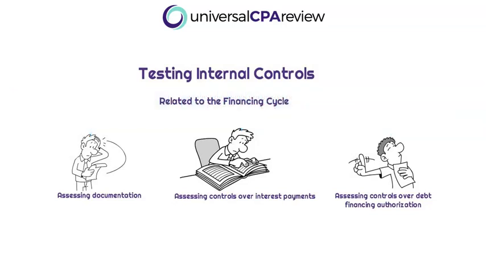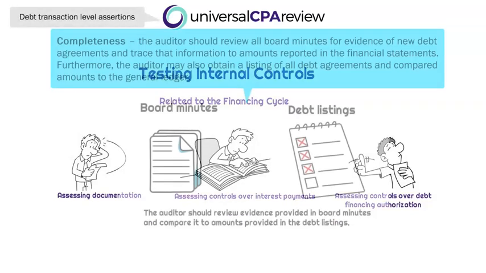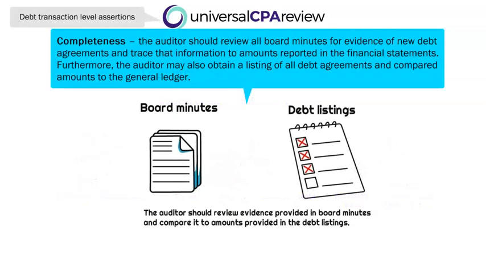Okay, so once we understand internal controls and we've adequately tested for them, we could subsequently perform substantive tests of details, right? So what type of documentation will we be looking at when we are obtaining audit evidence related to debt or equity financing? The auditor is going to have a field day here because there's all kinds of documentation that they can take a look at. So once again, with auditing debt transactions, transaction level assertions, we're going to fire this off with the completeness assertion. So what sort of documentation will the auditor be looking at here?